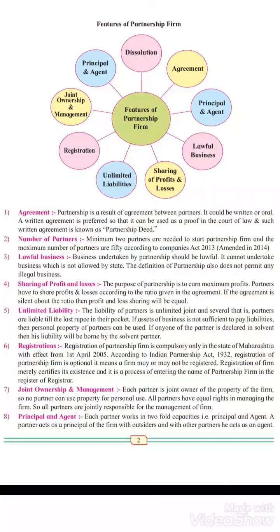Next is unlimited liability. Obviously all the partners in the company are having unlimited liabilities. It means they are liable for the last rupee in their pocket. They have to deal with every loss and all the problems whatever is coming in the business. So that is why the liabilities of all the partners are unlimited. But many a times if the agreement has been done in a given ratio, then according to that ratio the liabilities are distributed.